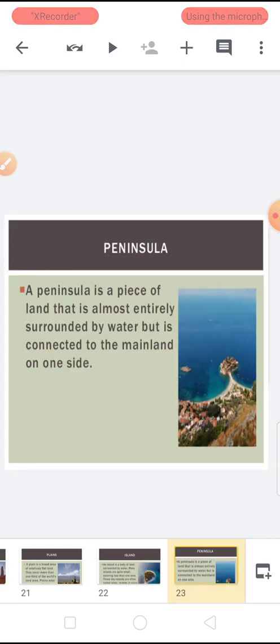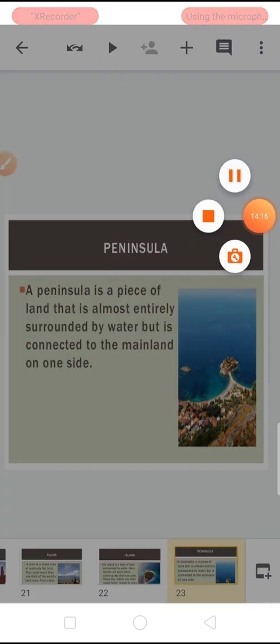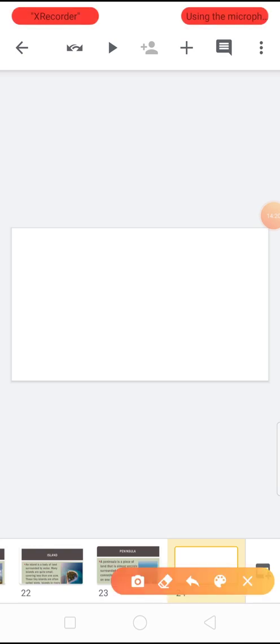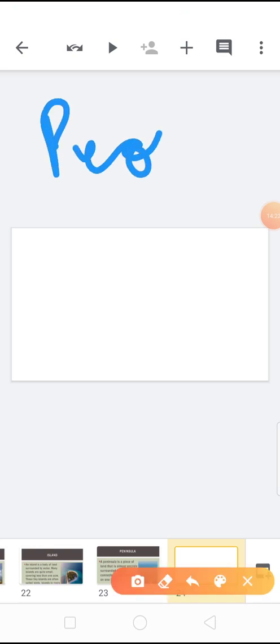Now peninsula. What is peninsula? A peninsula is a piece of land that is almost entirely surrounded by water but is connected to the mainland on one side. Now landforms and the people. So now we'll talk about the people on the landform.